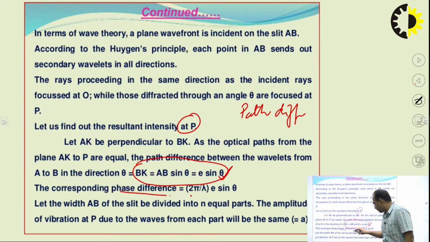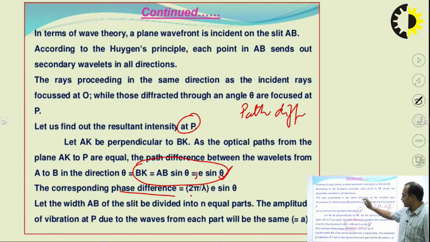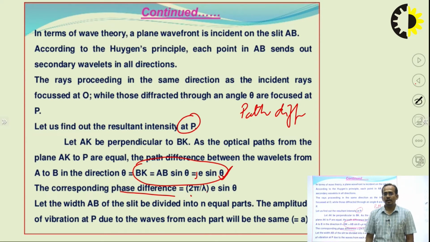Similarly, you can find the phase difference. Phase difference is nothing but the path difference multiplied by 2 pi by lambda. So, once you have found this path difference, then you can easily find the phase difference. So, it will be equal to 2 pi by lambda into path difference, 2 pi by lambda into E sin theta.